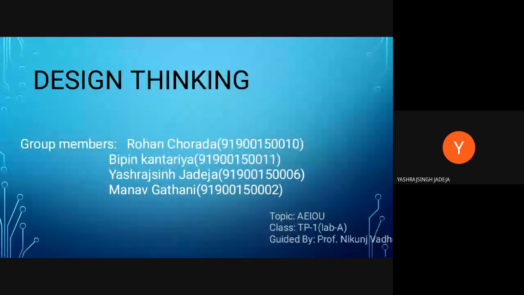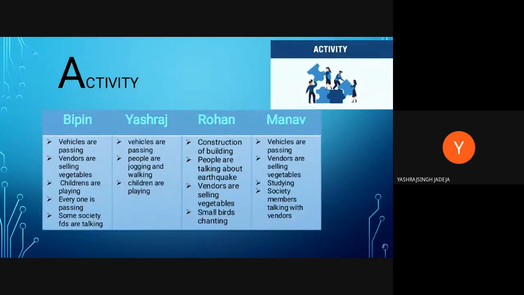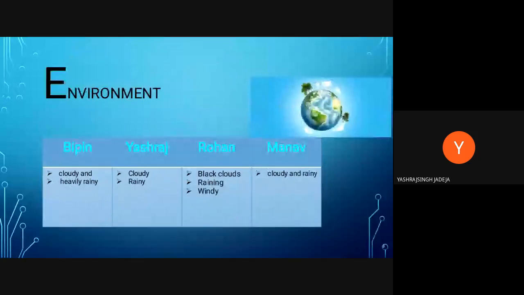Good morning, everyone. I am Yashraj Singh Jadeja, and talking about the activities, I have recorded everything at 6 a.m. Vehicles were passing, people were jogging and walking, and children were playing games. People were roaming in groups. And talking about the environment, it was cloudy, rainy, and overall a cool environment.